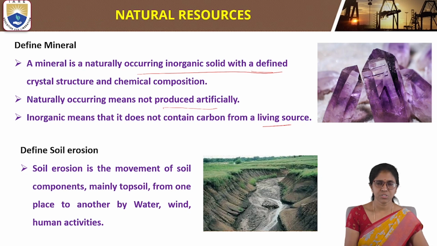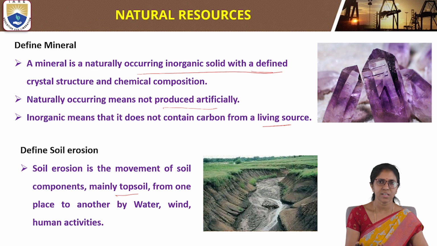Soil erosion is the movement of soil components, mainly topsoil, from one place to another by water, wind, and human activities. So we have many activities like rainwater, wind energy, and human activities.